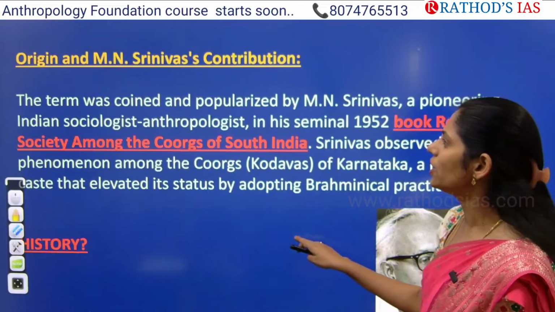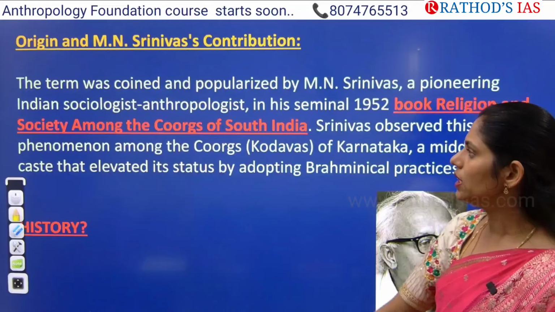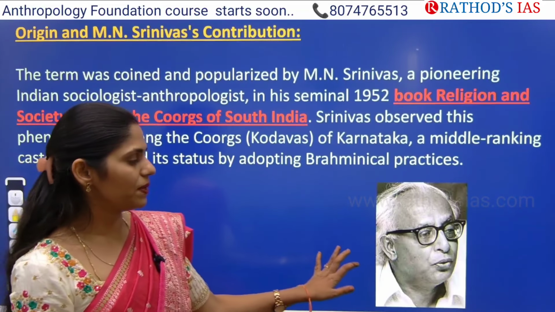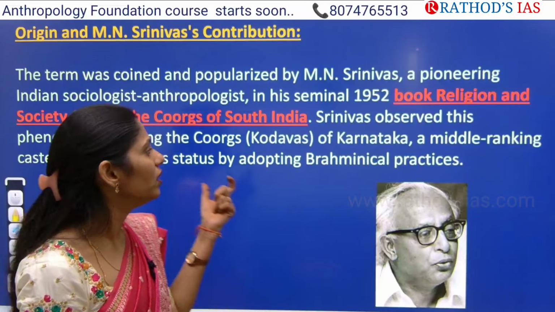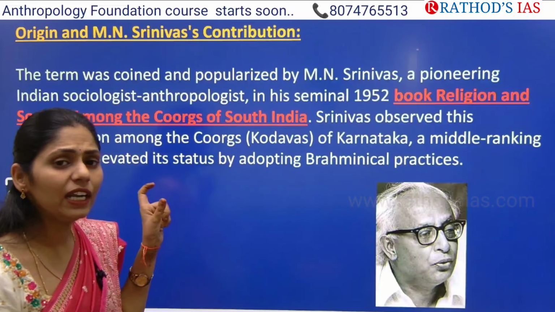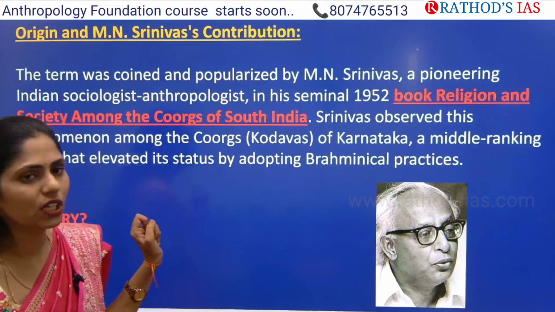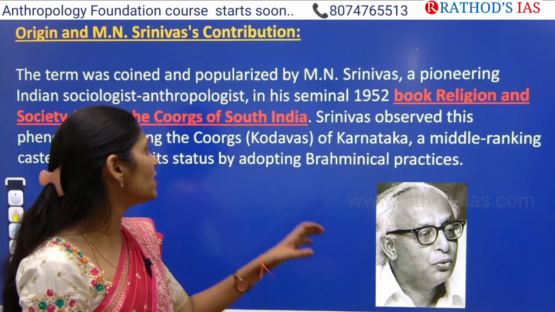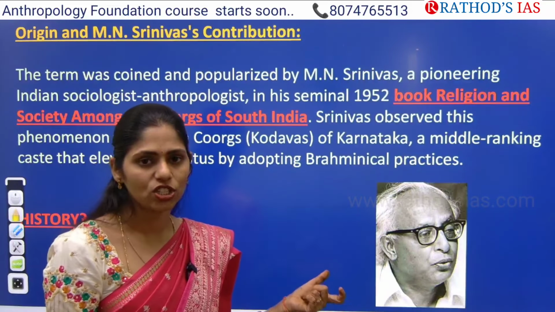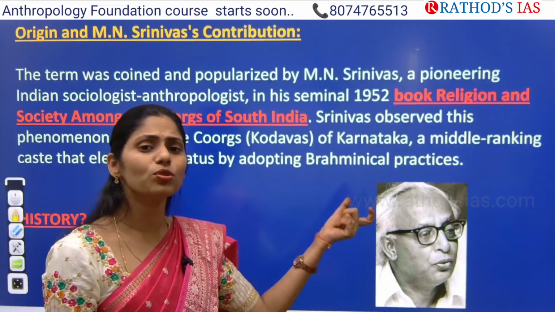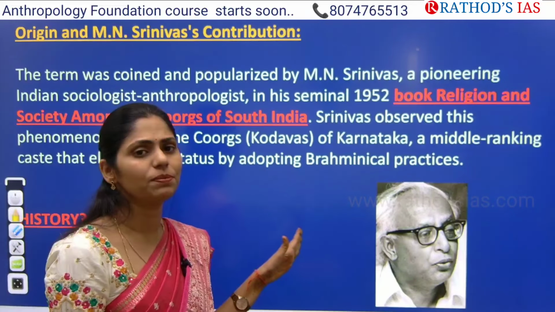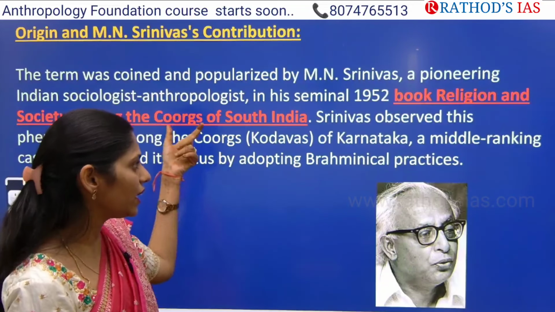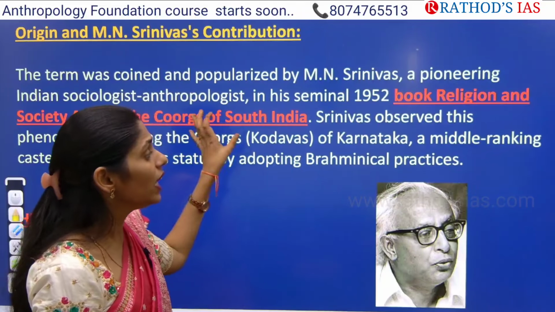And if you see the origin of this term, it was coined by M.N. Srinivas. Here you can see an image of M.N. Srinivas. He was the person who coined this word Sanskritisation, and he used it in his book called Religion and Society Among the Coorgs of South India. M.N. Srinivas observed this concept of Sanskritisation, where the Coorgs of Karnataka, who belong to a middle-ranking caste, are adopting Brahminical practices to claim higher caste. He studied the Coorgs and wrote about Coorg Sanskritisation in this book, guys.